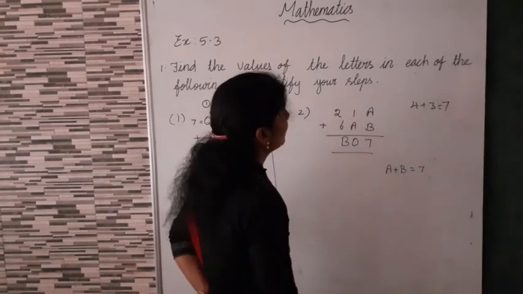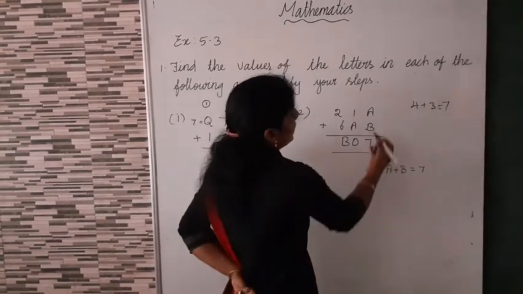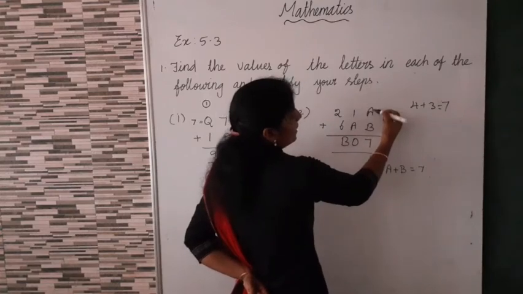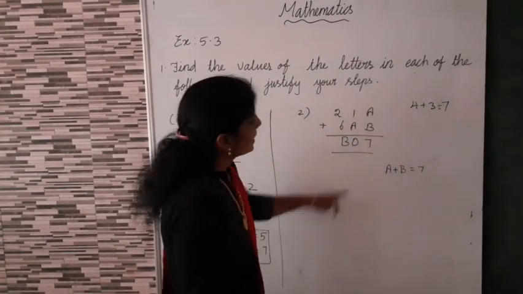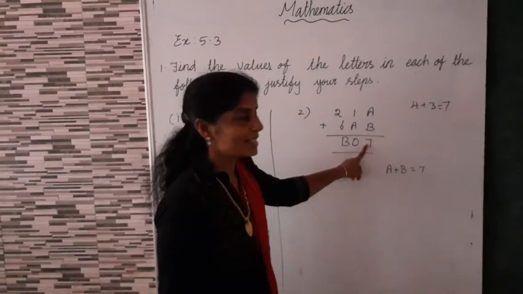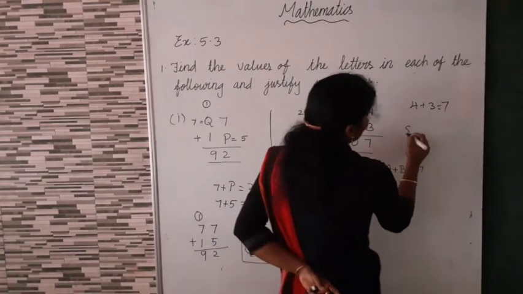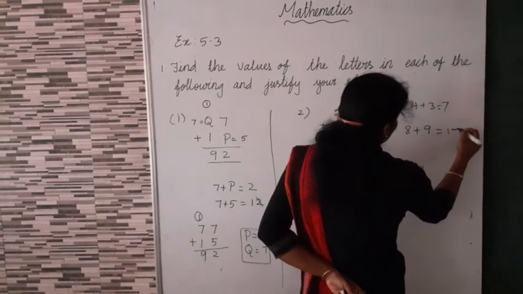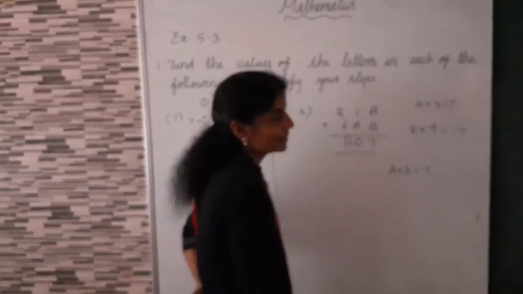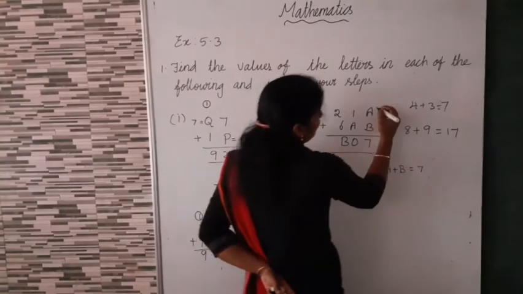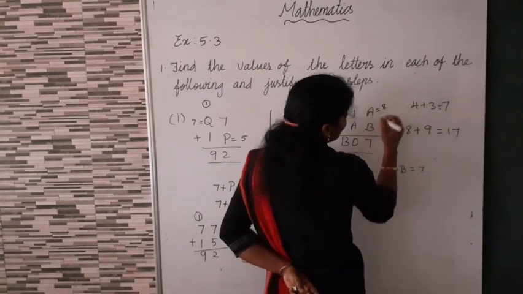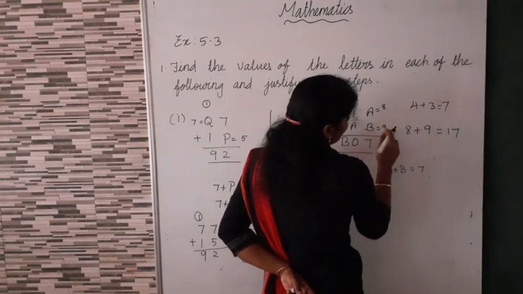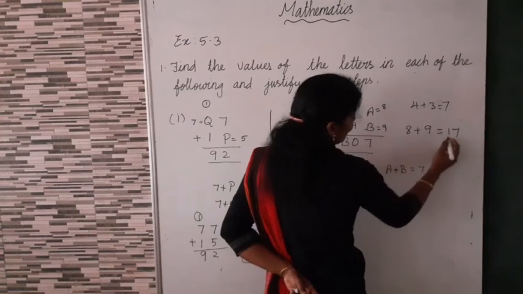Clear? Okay. Now 9 plus 8 or 8 plus 9 means 17, isn't it? 8 plus 9 is equal to 17. Now listen. Suppose here A is equal to 8, B is equal to 9, means 9 plus 8, 17.